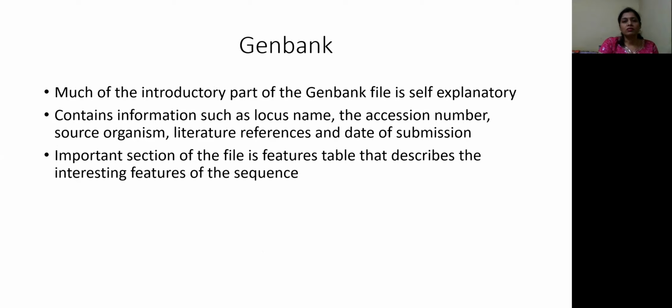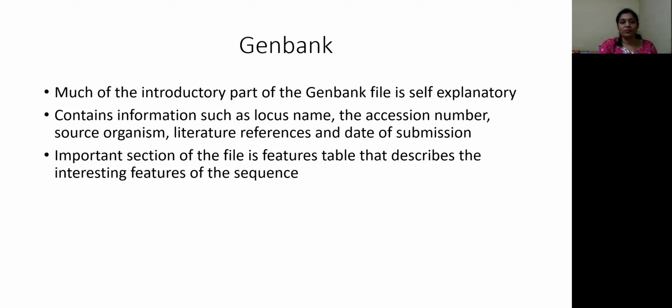We will look into more details of the popular nucleotide sequence database, GenBank. As I mentioned earlier, it is created and maintained by NCBI, located in the USA. Each entry in GenBank is called a GenBank file. Much of the introductory part of the GenBank file is self-explanatory.